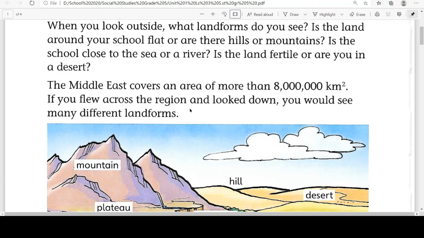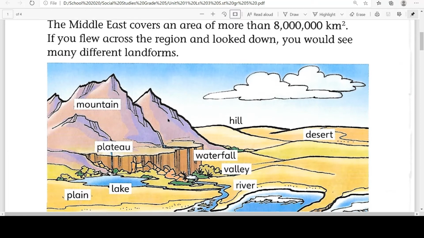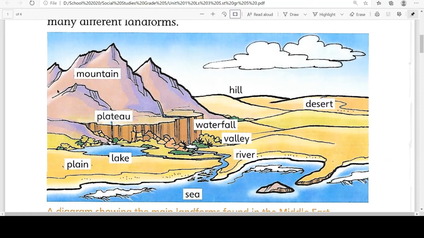If you flew across the region and looked down, you would see many different landforms. So here they have explained many different landforms. For example, the highest land on the earth is called the mountain. Usually mountains have sharp peaks and are very high. Then there are hills, which are also high lands, but their peaks are not as sharp as the mountains' peaks.